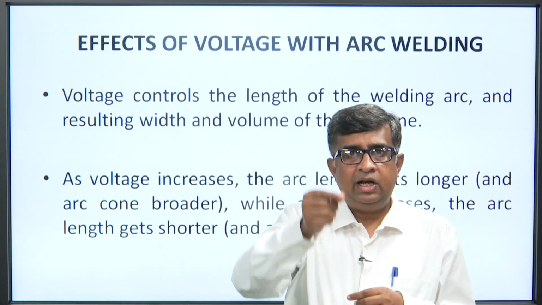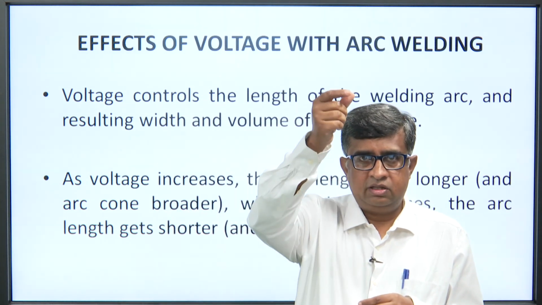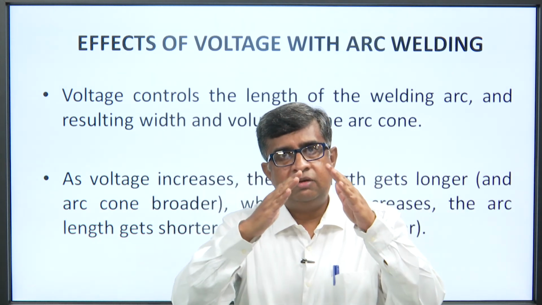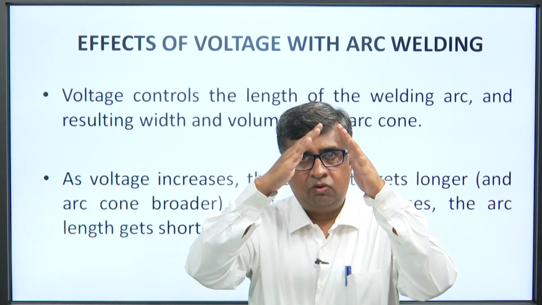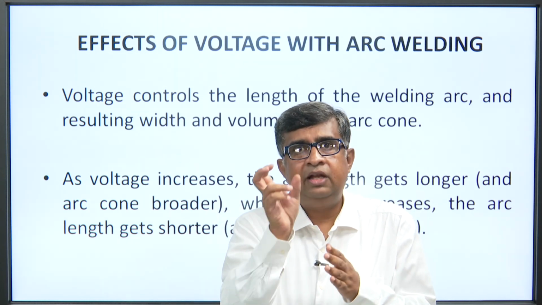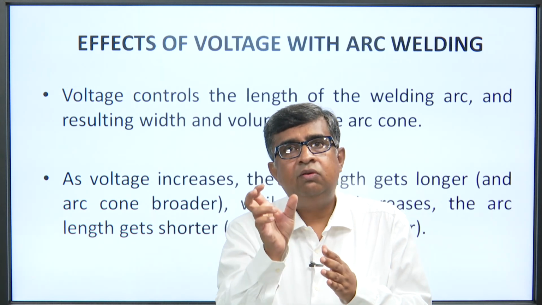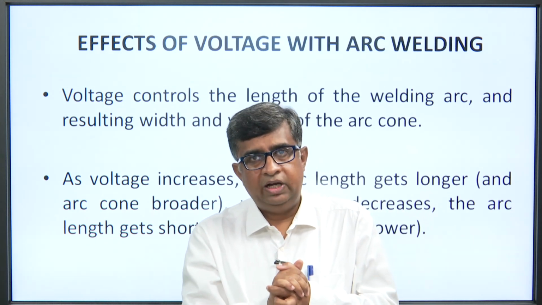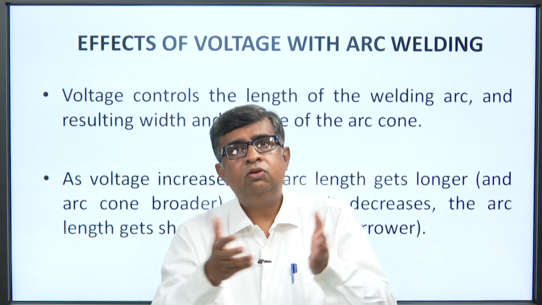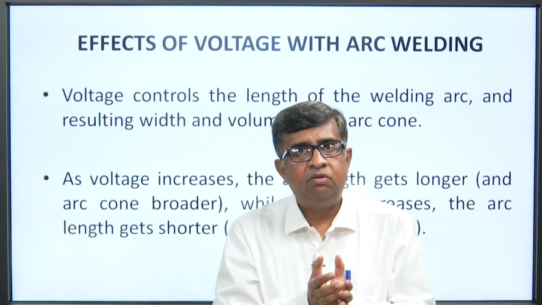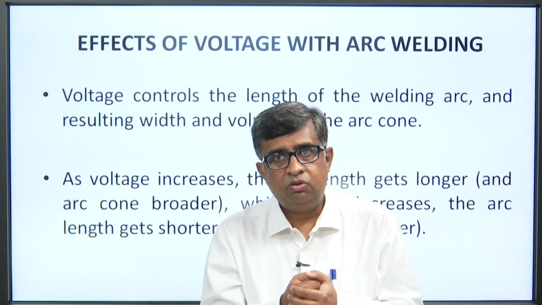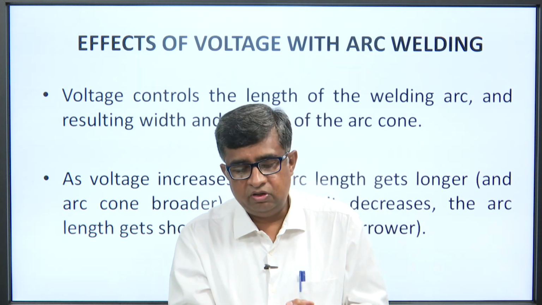Suppose that the weld arc is coming in a line, you can think of a cylindrical line coming. When higher voltage is applied, the conical shape will come. When the conical shape comes and it is in full length, then you will get the best welding output. It will be more productive, and the welds you are making will be stronger. This is the thing which you have to remember.